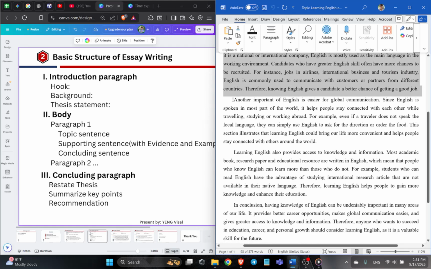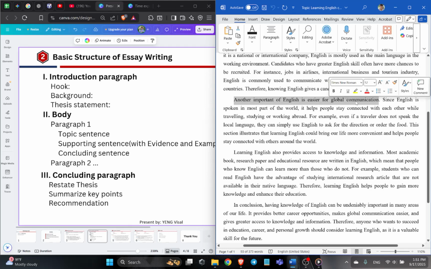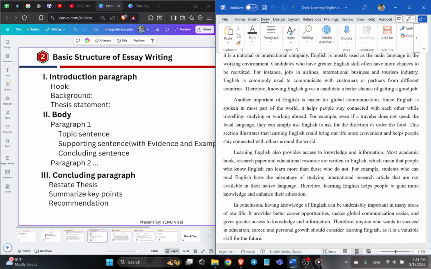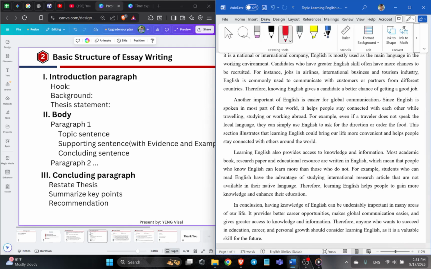The next paragraph is similar, but we discuss a new important point of the essay. The topic sentence is for global communication. Using English is spoken in parts of the world here.